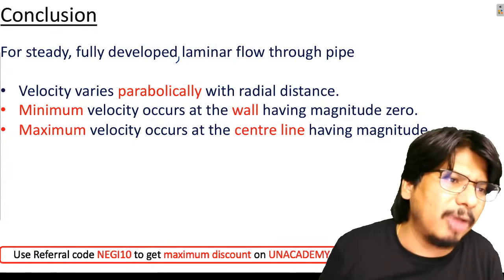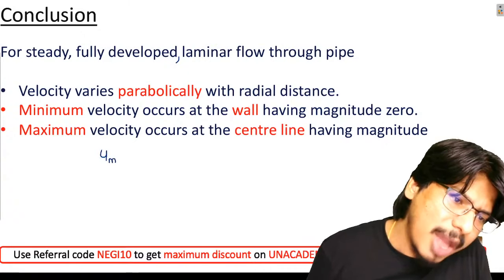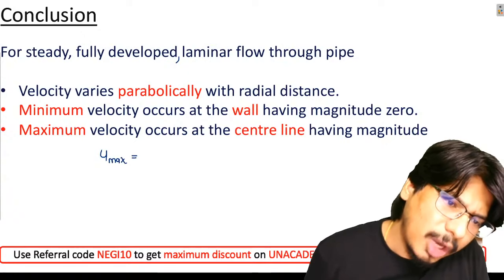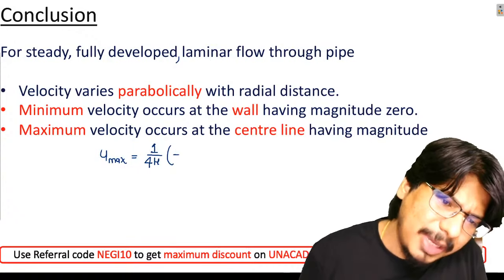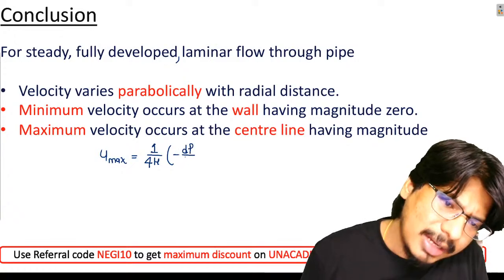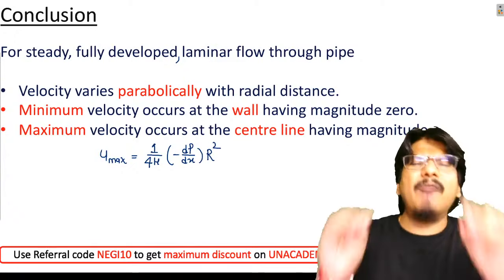Of course, where does maximum velocity occur? At the center line. Given by the expression: U max is equal to 1 upon 4 mu, minus dp by dx, capital R squared. I hope everyone is clear.